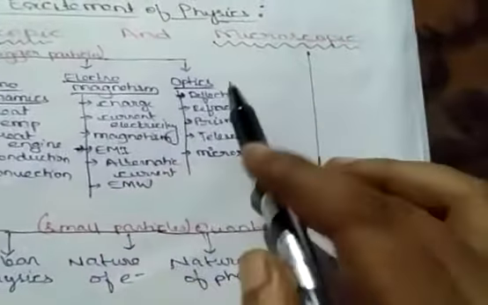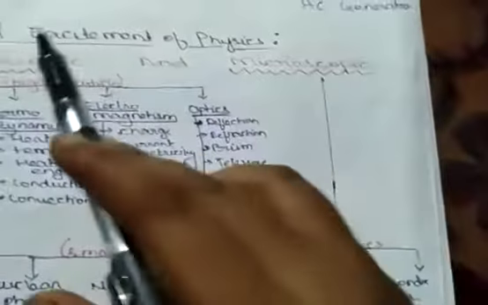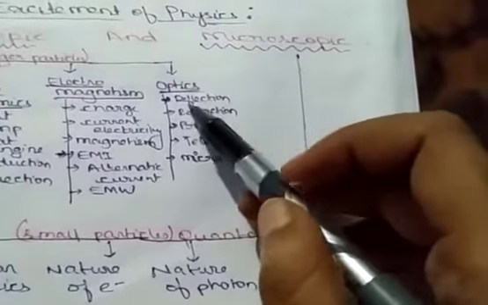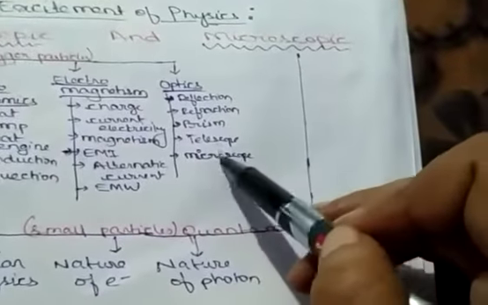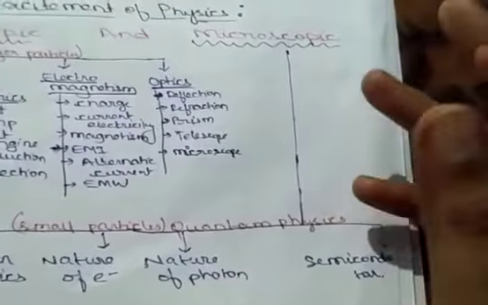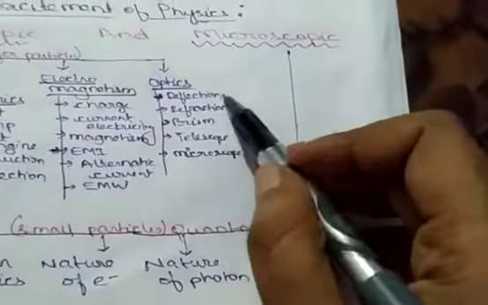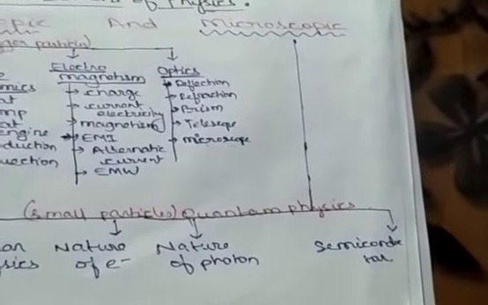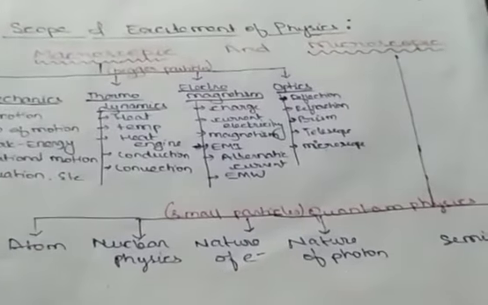Then optics. Optics means the study of light. Optics has two parts: one is macroscopic and the other is microscopic level. In optics we will study reflection, refraction, prism, telescope, microscope. We also have wave theory in optics. These things we will study in 11th, and wave theory and the rest in 12th. So we are discussing the whole of the 2 years that you are going to study.